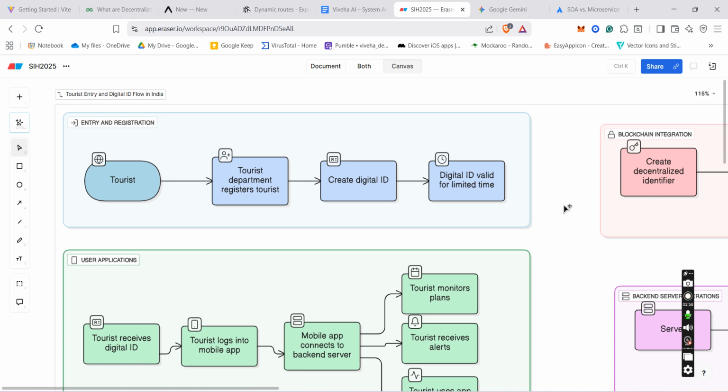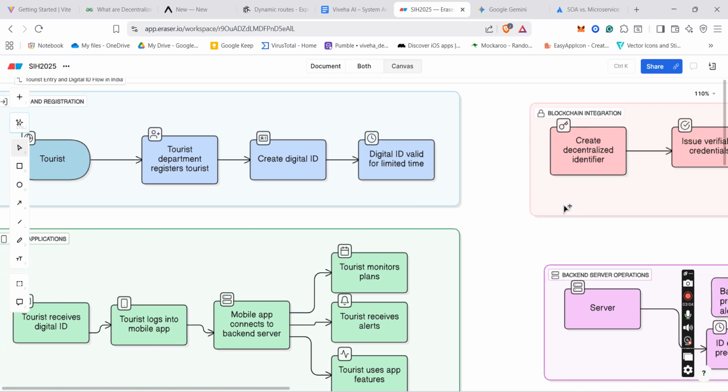From there, the tourism department will initiate a request to the backend to generate a blockchain based digital ID.